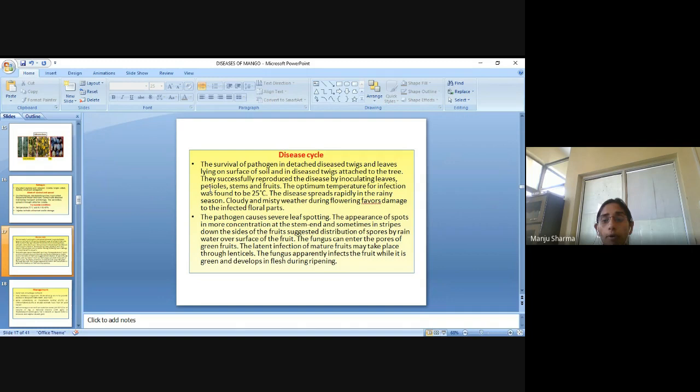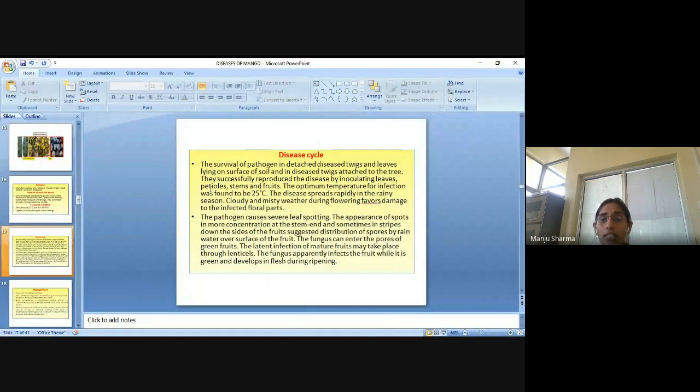The optimum temperature for infection was found to be 25 degrees centigrade. So here 25 degrees centigrade is the optimum temperature on which the pathogen can grow easily.